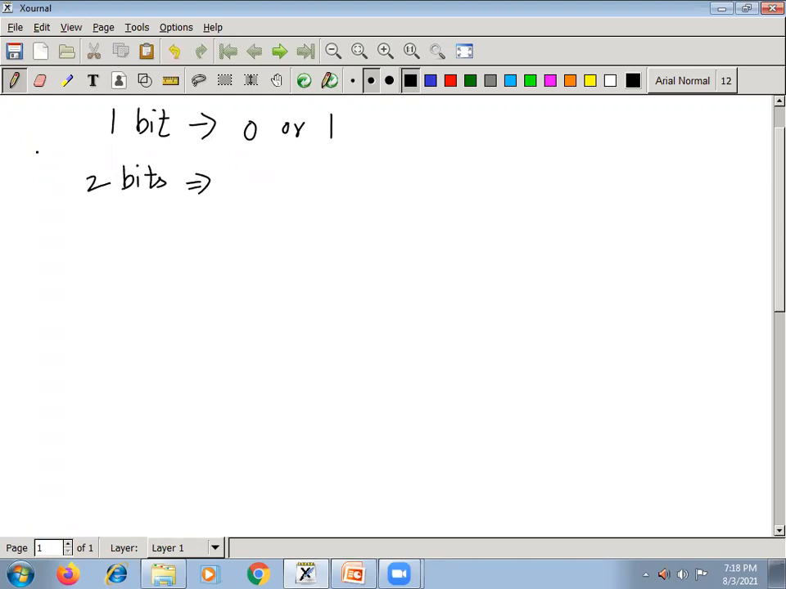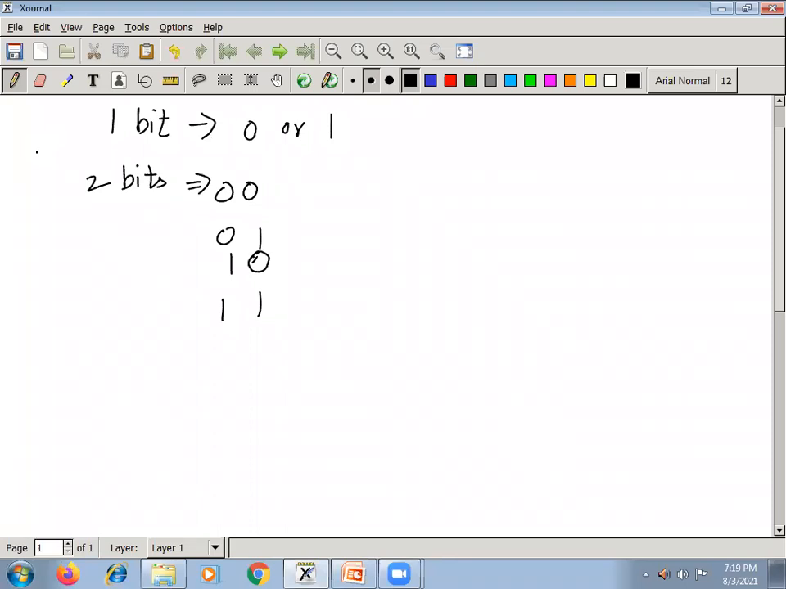So with 2 bits, how many numbers can I store? We need to find the possible combinations of 2 bits. I can write 0 0, next 0 1, next 1 0, and next 1 1. These are the 4 possible combinations of 2 bits.